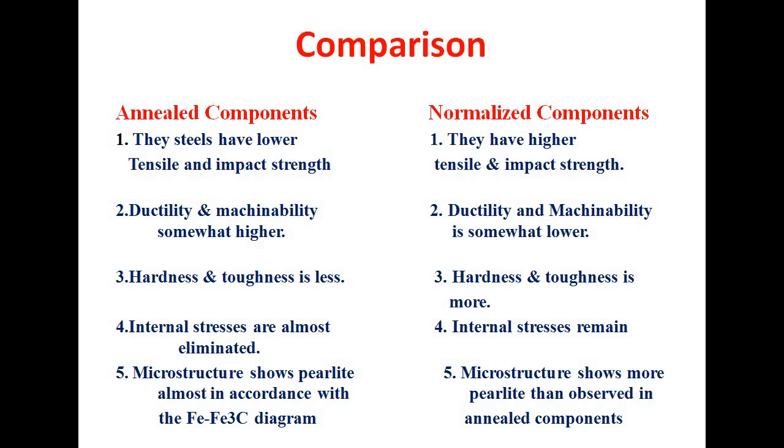Internal stresses are almost eliminated in annealing. In normalizing, internal stresses remain. The microstructure shows pearlite almost in accordance with the Fe-Fe3C diagram, that is the iron-iron carbide equilibrium diagram, and in the case of normalizing, the microstructure shows more pearlite than observed in the annealed component.